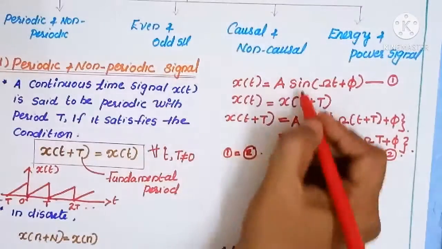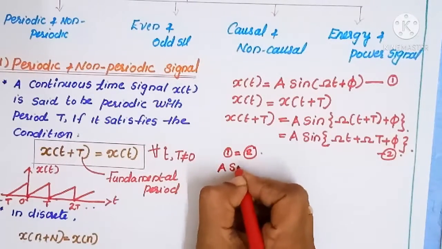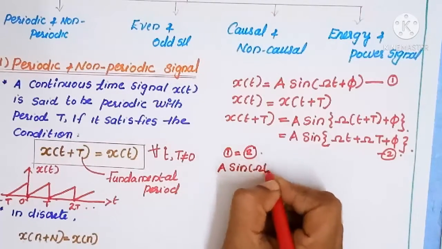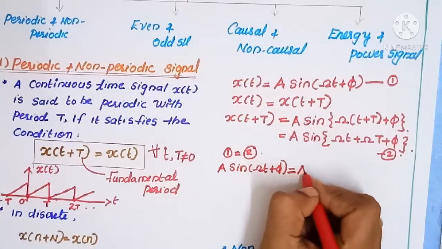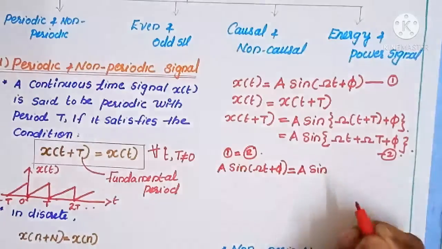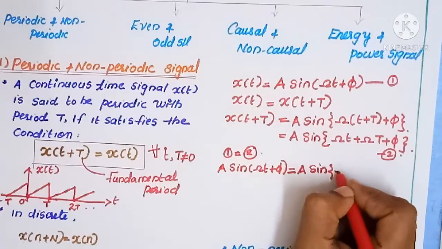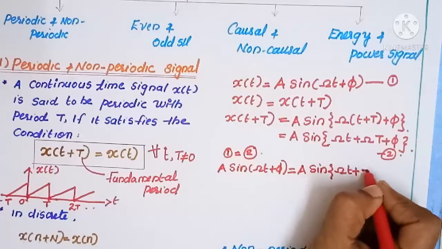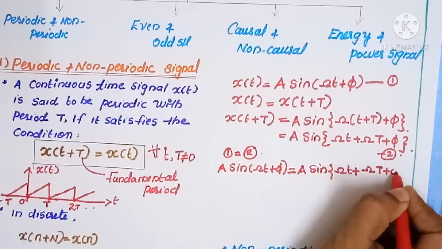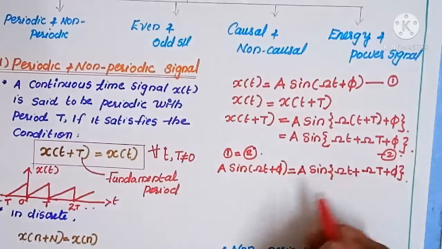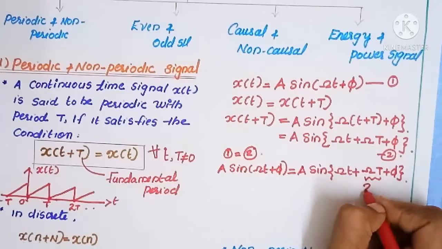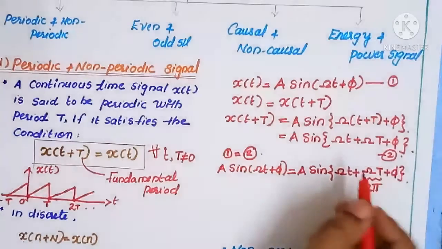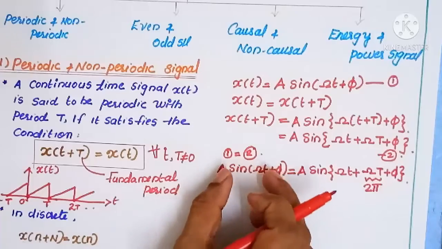So we can write A sine of omega t plus phi should be equal to this term, A sine of omega t plus omega T plus phi. When this term should be equal to this term, put omega T as 2 pi. Then only this term will be equal to this term.